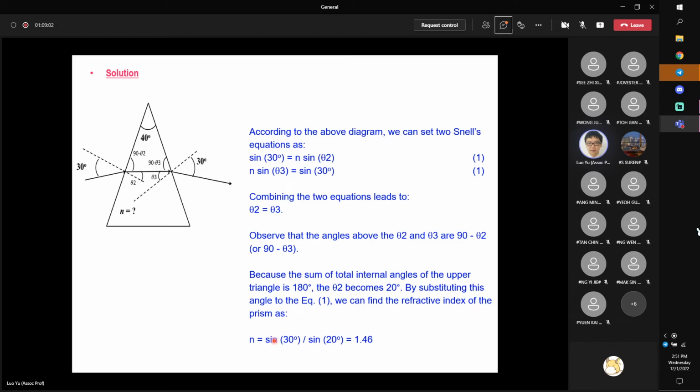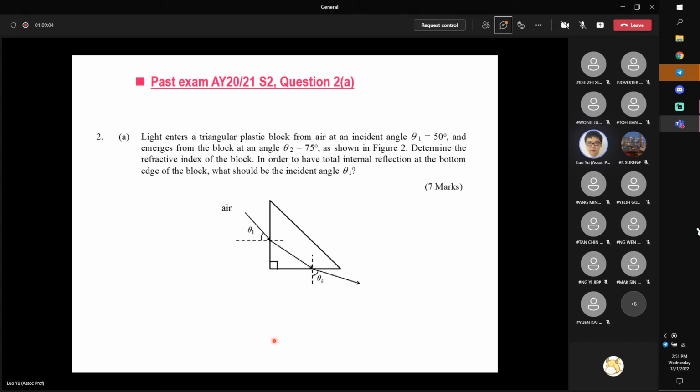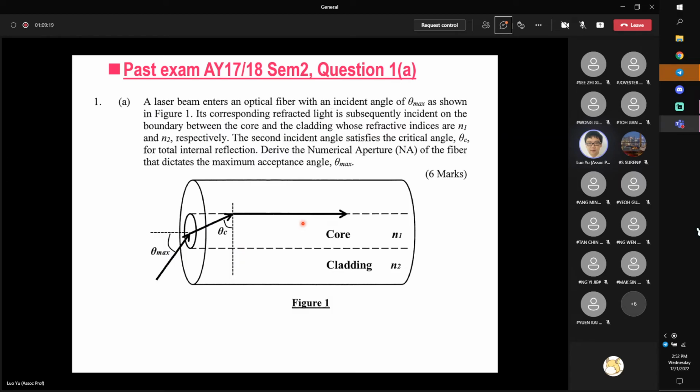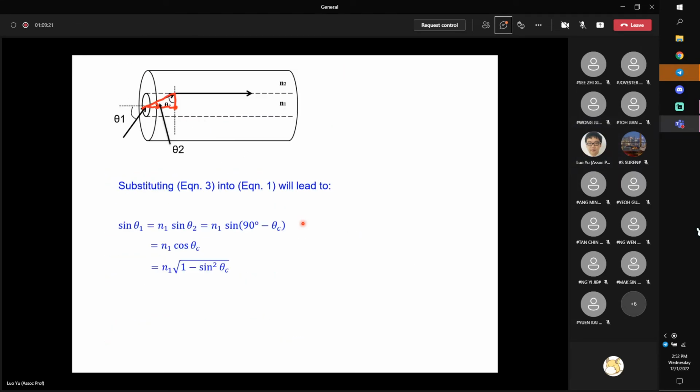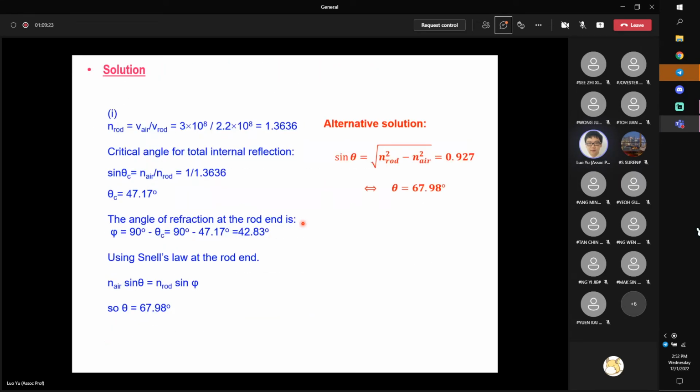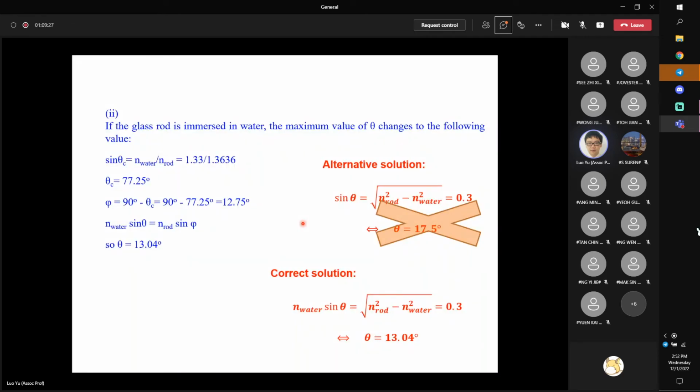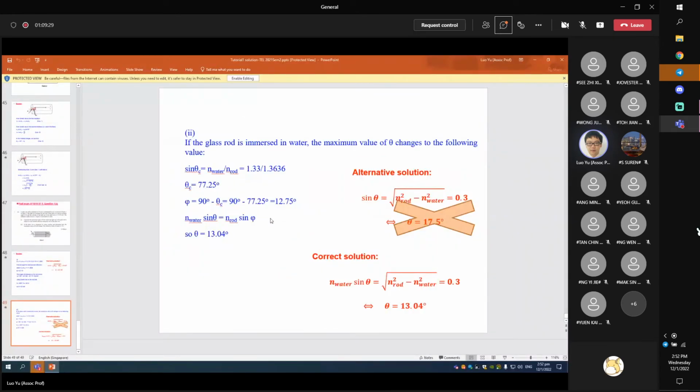Okay, 1.46. Of course, there is another; I can just show you. If the law of reflection is tested, this is taken very often. The prism was tested very often. Try to take a look at all these examples. Sometimes we will also take others, but here I don't have time to go through all the questions one by one, so you can take a look yourself.